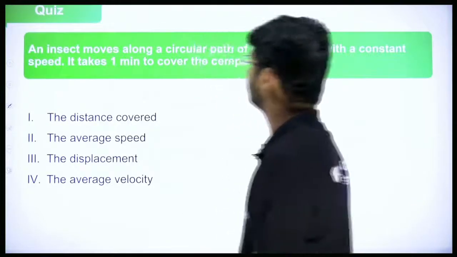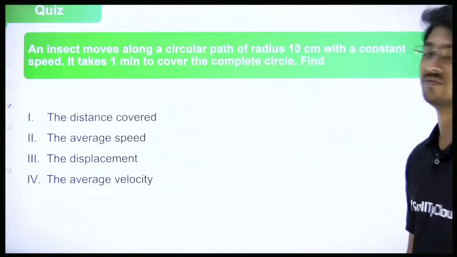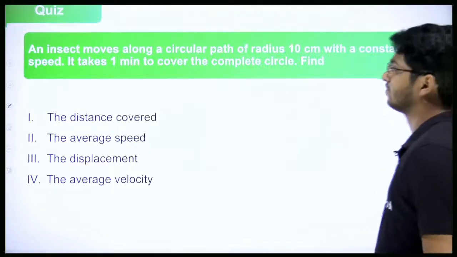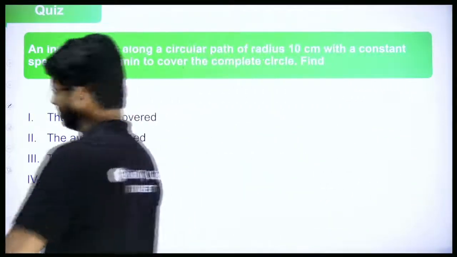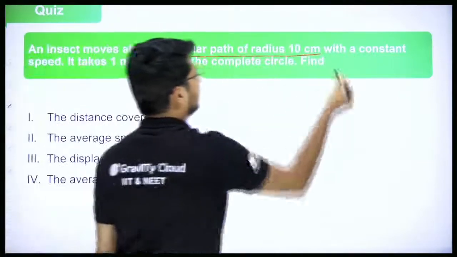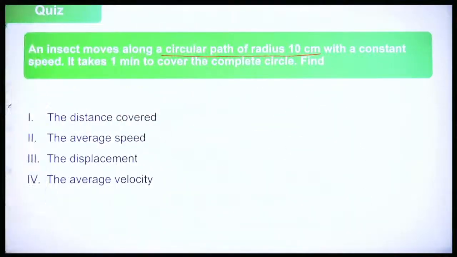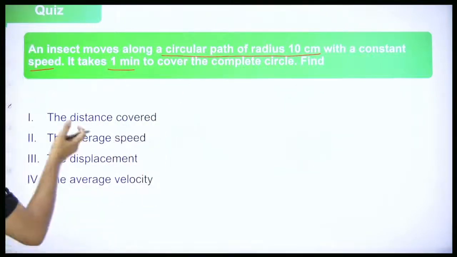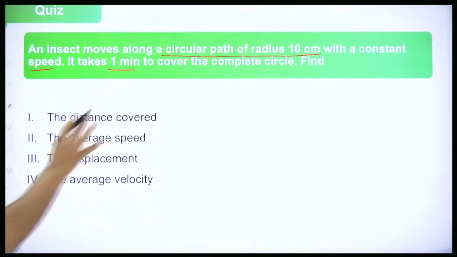Okay, now let's continue. So another interesting question for us. Now here we have both speed and velocity. So look at this. An insect moves along a circular path of radius 10 centimeter with a constant speed. It takes 1 minute to cover the complete circle. Find this. First let's try understanding it.